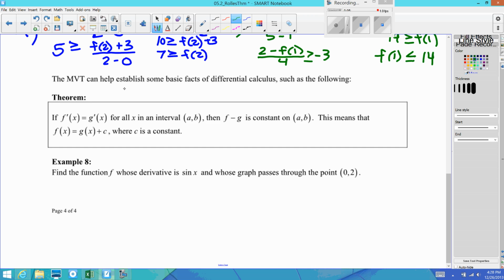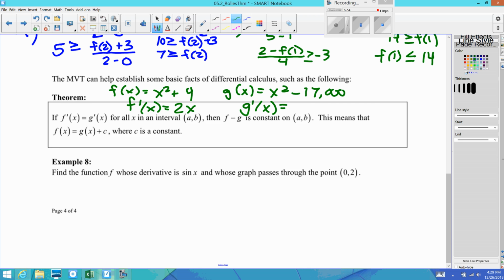So we've had two different functions before. Let's say f of x equals x squared plus 4, and g of x equals x squared minus 17,000. Why not? The derivative of this one would be 2x. The derivative of this one would also be 2x. So these functions, remember, they only differed by a constant. All right, so this is where we're going. We're almost here, but not quite yet. We have to practice a little bit more.